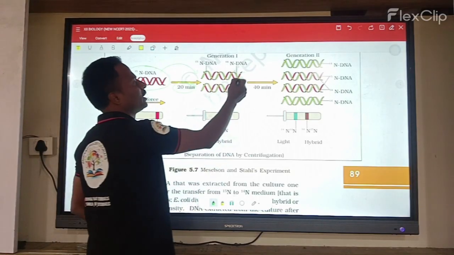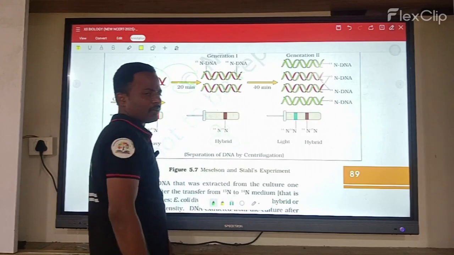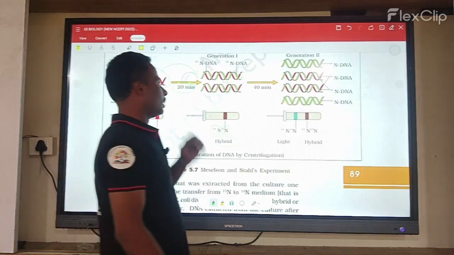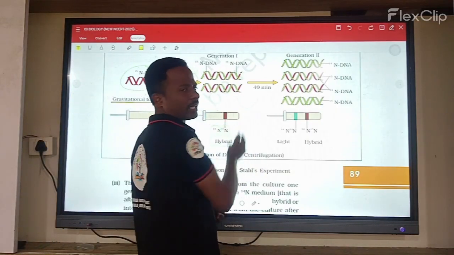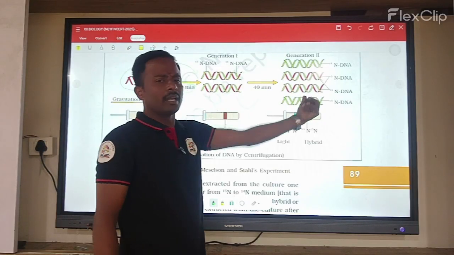Am I right? So the two strands are formed here, one in N14 and one in N15 medium. That is called a hybrid. And then after another 20 minutes, 20 plus 20, here 40 minutes, that is the second generation after the first generation.